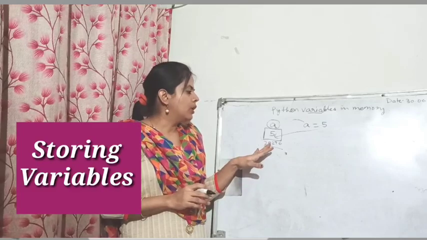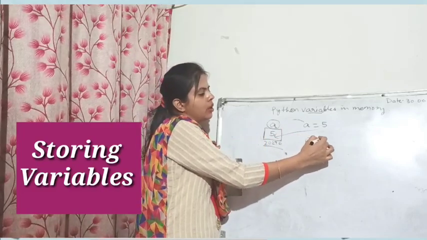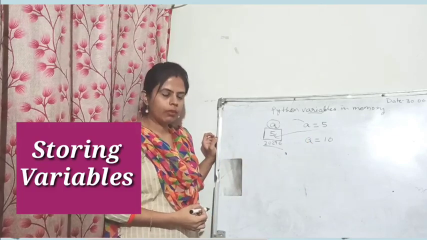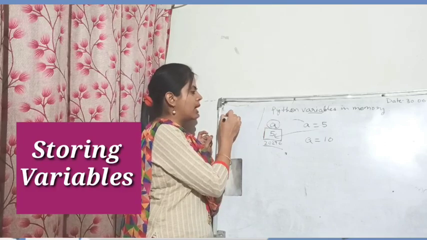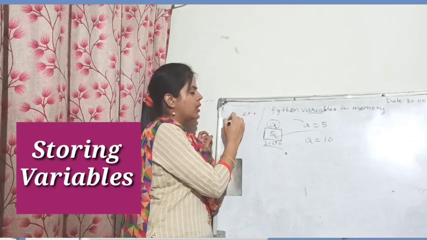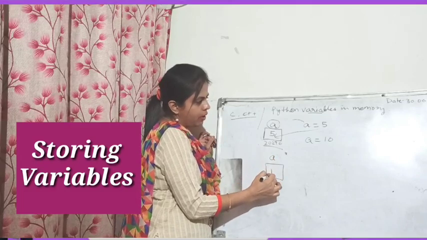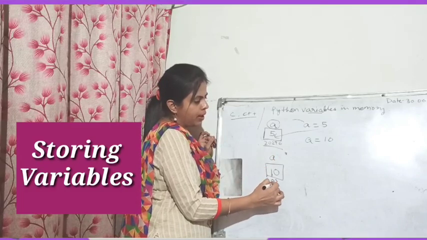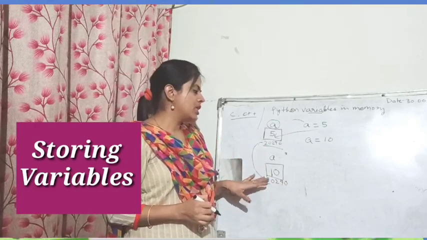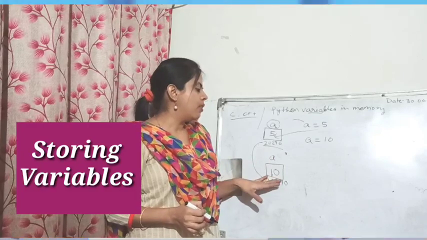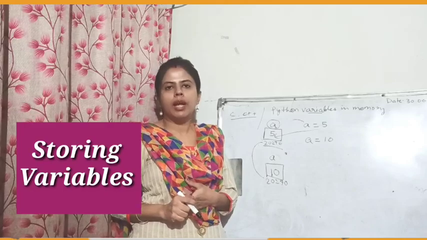Okay. So now this is stored. Now for example, after this you have again written the line a is equal to 10. In different programming languages like C, C++, the value of a will be changed to 10, but the memory address will be the same. You can see here the memory address and the label will be the same, only the value on that label will be changed. However, Python doesn't work like that.